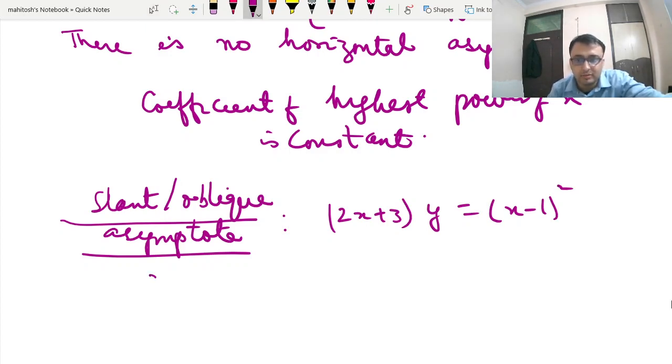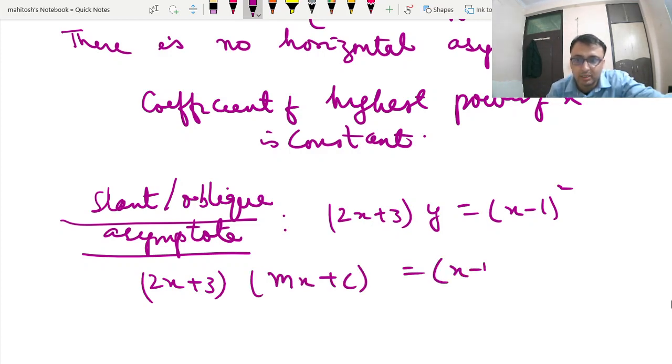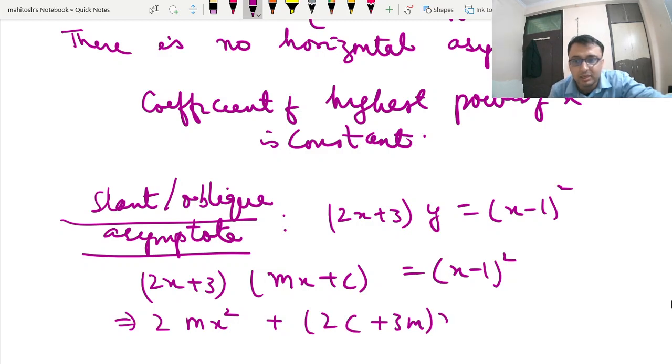So we can put y as mx plus c, and this gives us 2x plus 3 times mx plus c is equal to x minus 1 whole square. Now we will collect the coefficients: we can write this as 2mx square plus 2c plus 3m x, I am collecting the coefficient of x, that is 2c plus 3m, plus 3c is equal to x square minus 2x plus 1.